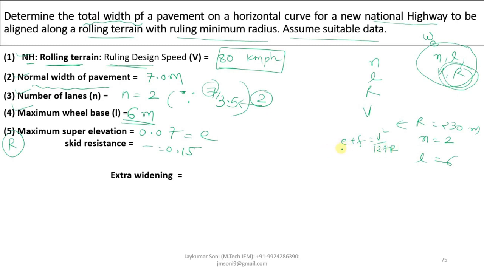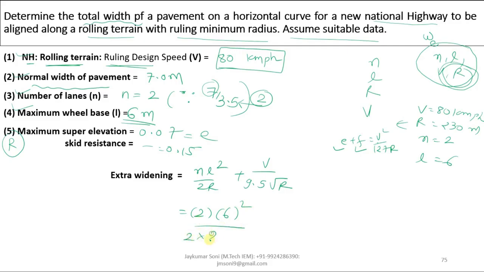We have assumed the value of E as 0.07 and F as 0.15. We already have V, so we have calculated R. And you also have the value of V, which is 80 kmph. Now you just have to put the equation NL square by 2R plus V by 9.5 under root R. N will be 2, L will be 6, 2 into 230 plus V is 80, 9.5 under root 230.